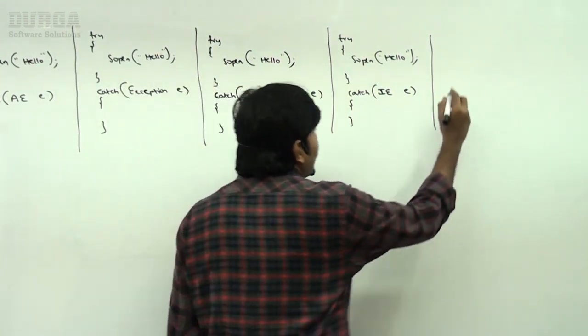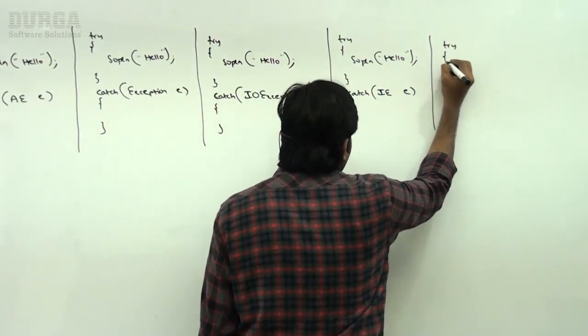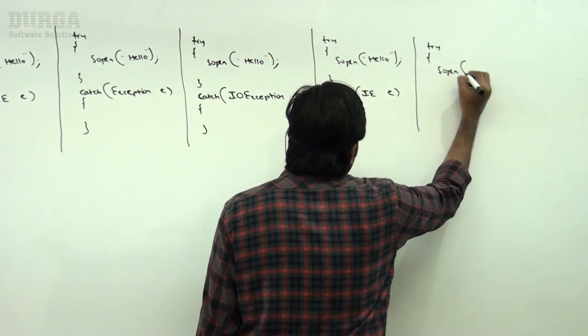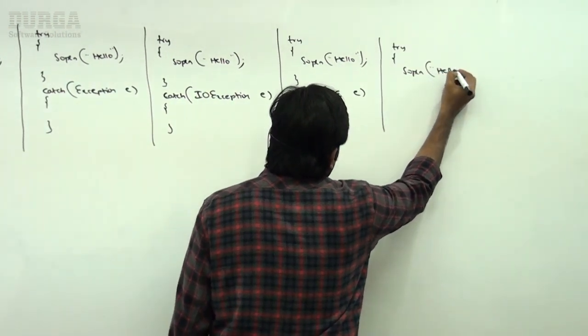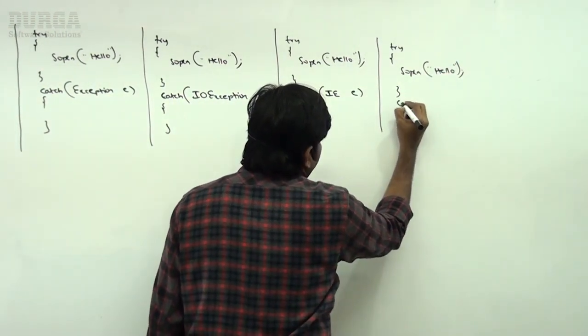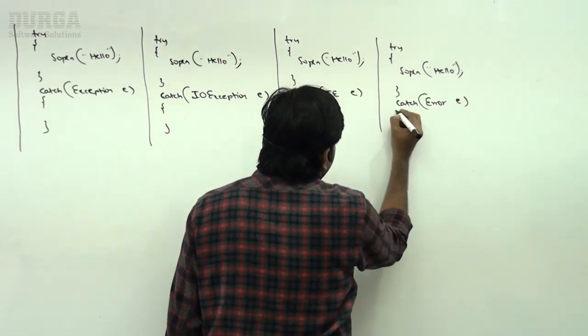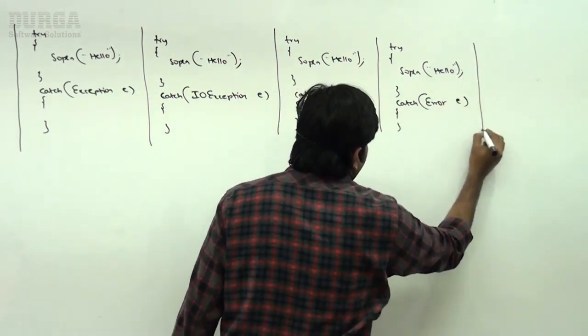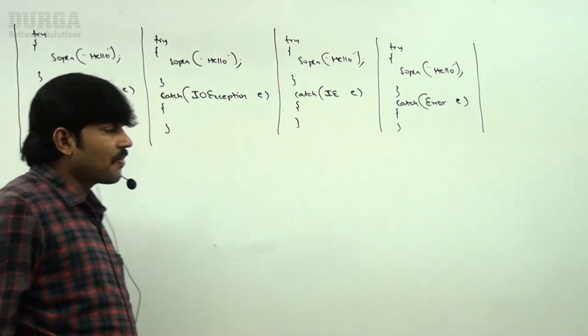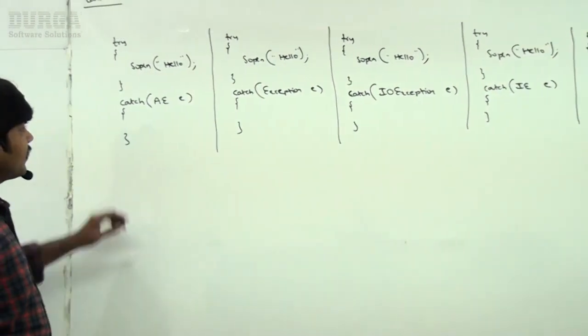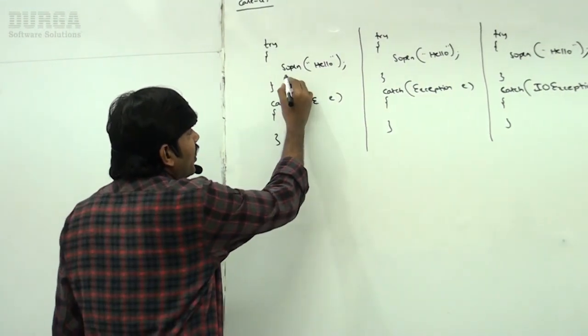Now the last one, try: System.out.println hello, hello. Catch block I'm taking Error, like this I'm taking, sir. That's all. Observe that in the try block, it is simple hello, hello, that's all.